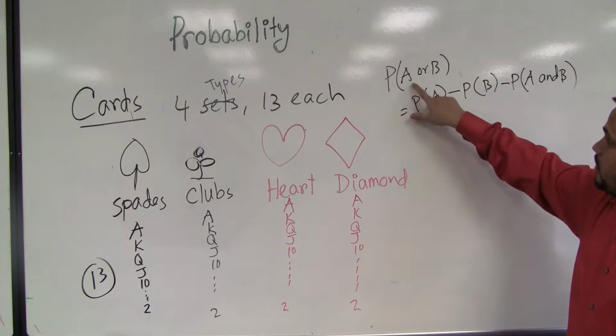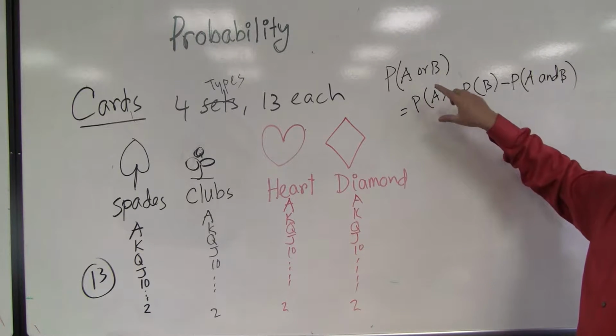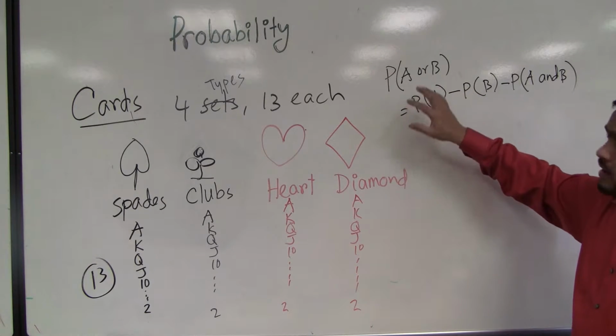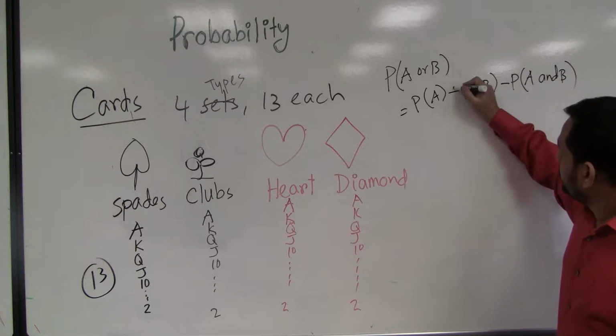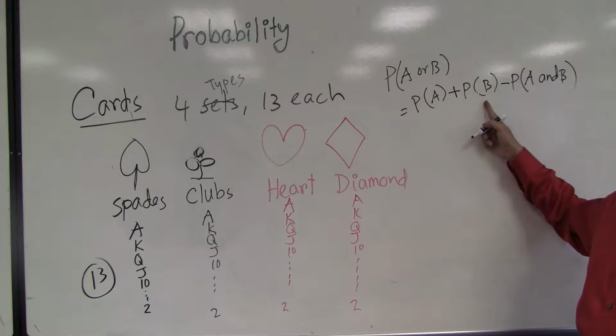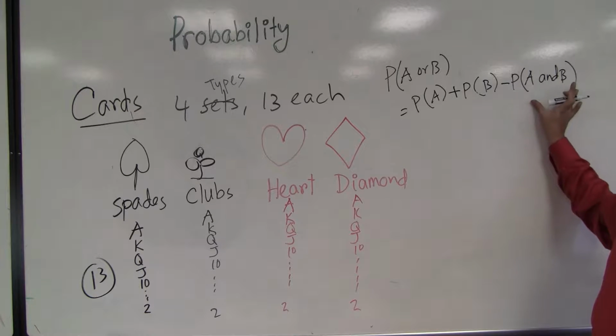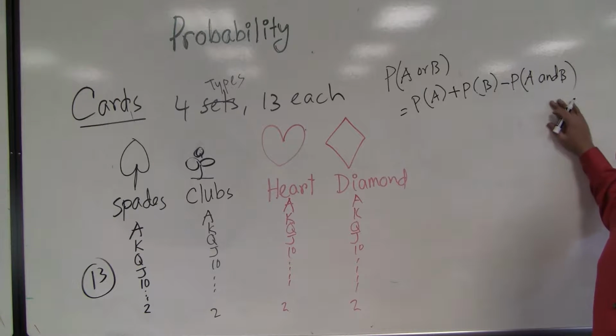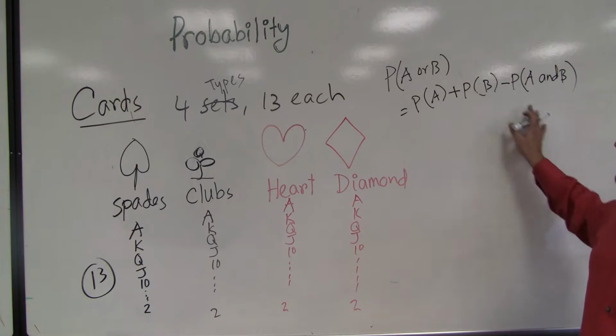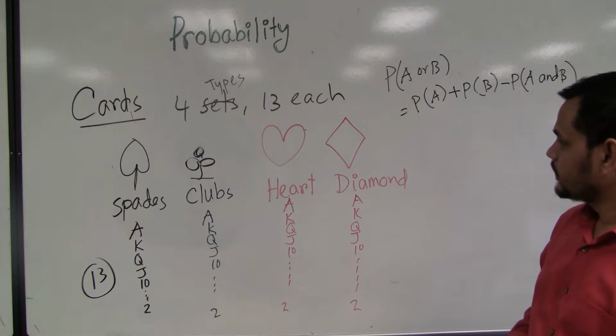Probability of A or B occurring is probability of A plus probability of B, minus, if there is any overlapped portion, then we need to exclude that. So this equation is valid for cards.